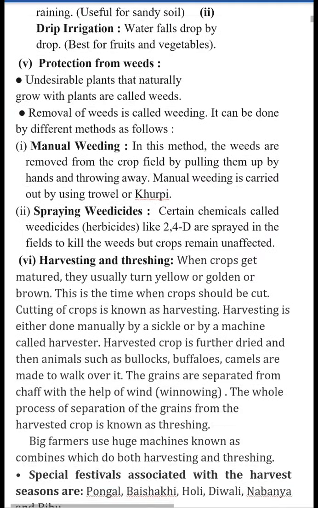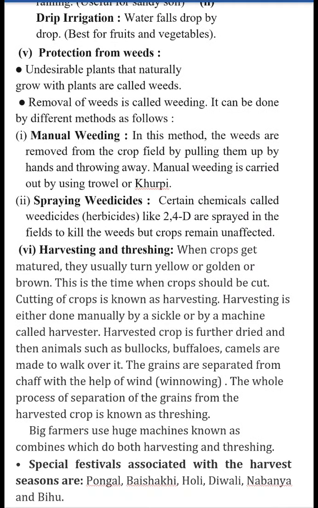First is manual weeding. This is a manual method in which the weeds are removed from the crops by uprooting them and throwing them away. It can be done with the help of a trowel or khurpi also. And spraying weedicide is a chemical method in which weedicides or herbicides like 2,4-D are sprayed in the fields, which kills the weeds, but they do not affect our main crops.